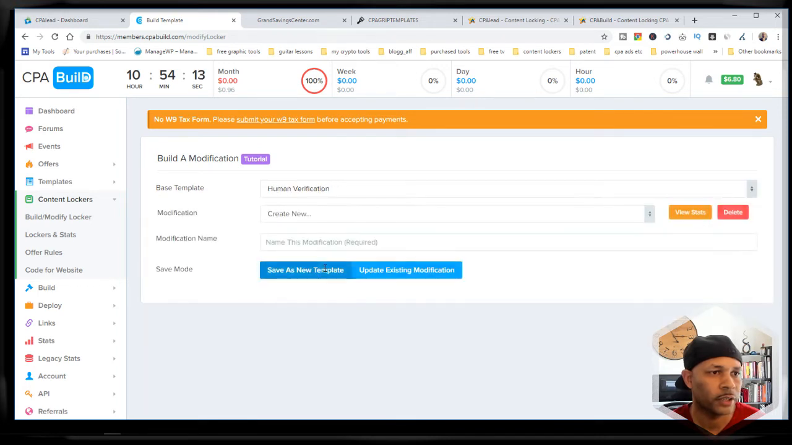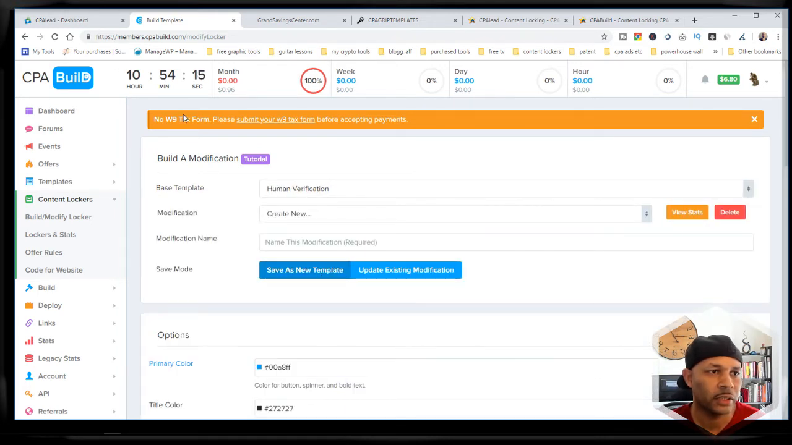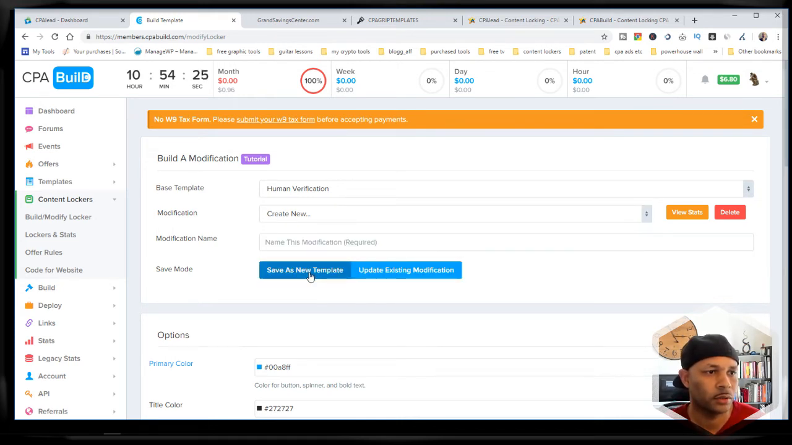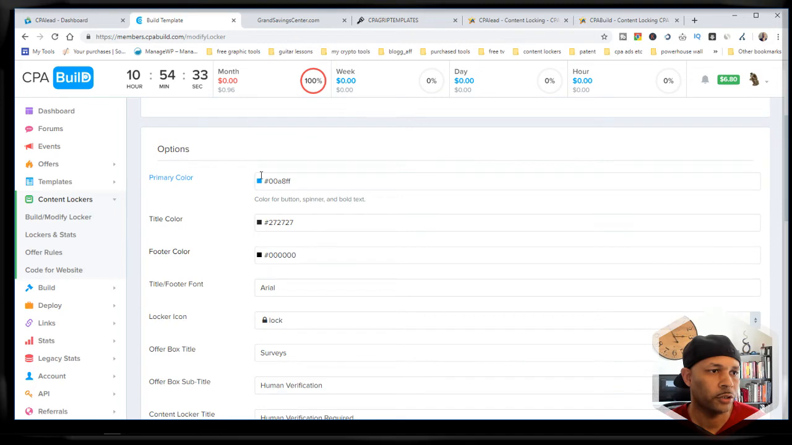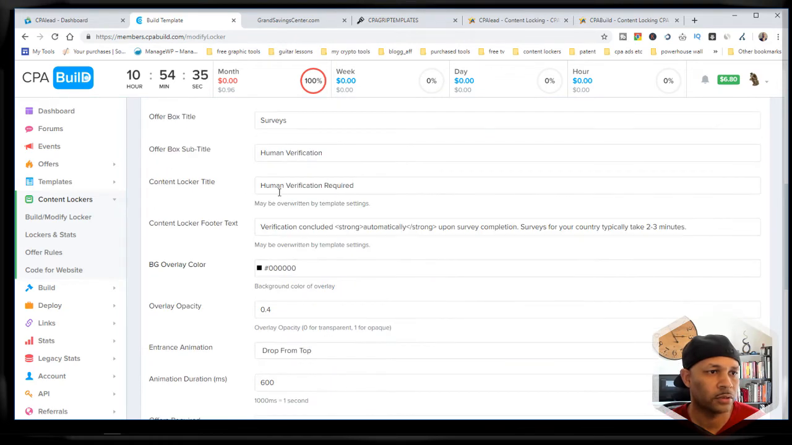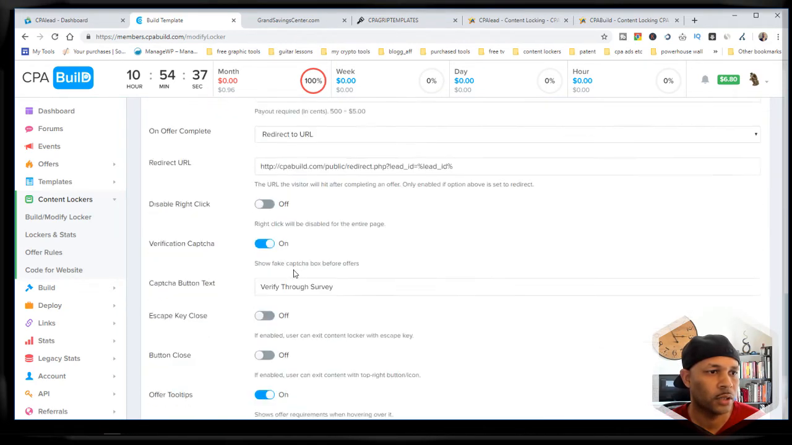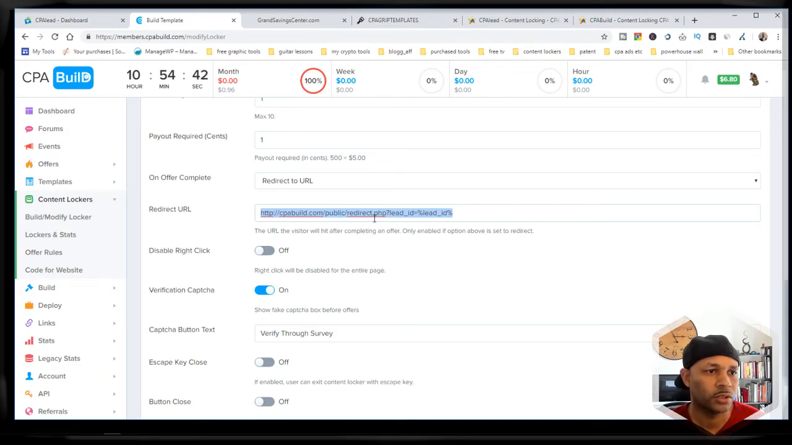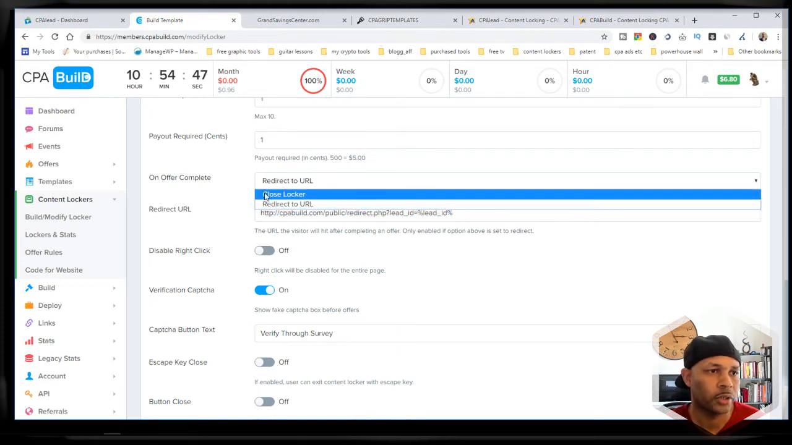Let's do a human verification. Now, as you notice, CPALEAD didn't have this, but you do have it in CPA Build. So I'm just going to make up something here. And then here you can go in and change the colors and titles. Human verification required. I use this a lot, and this is the redirect URL.